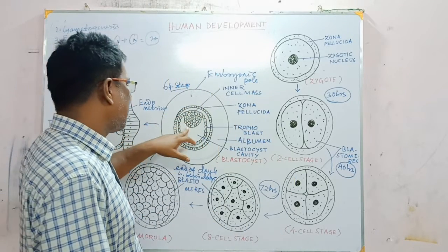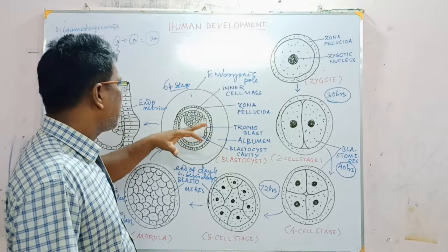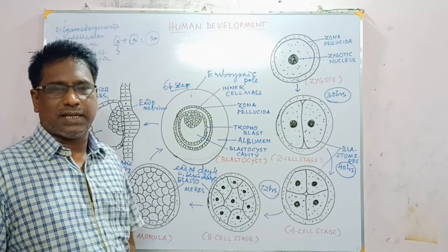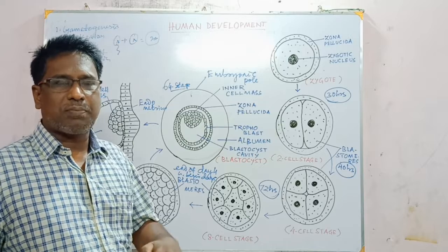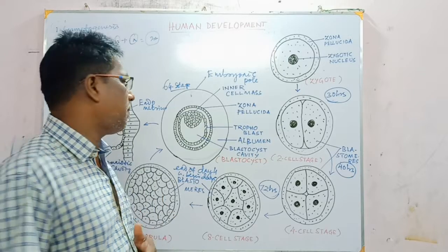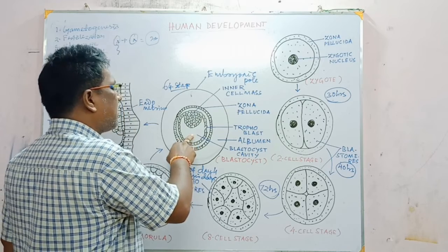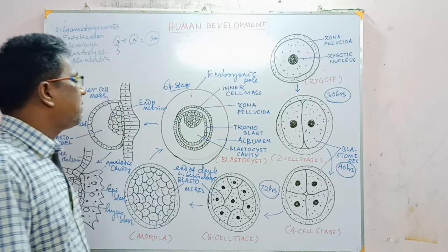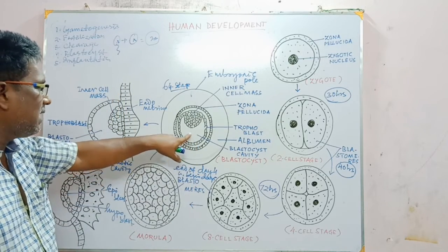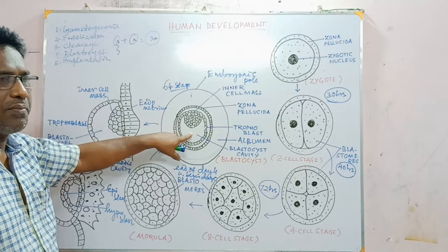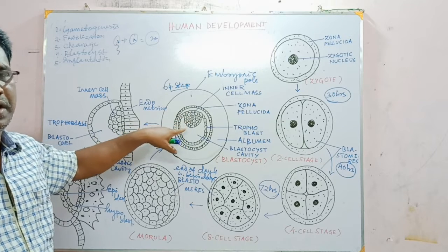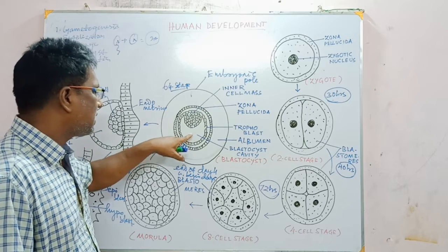This is the inner cell mass, and this is the 64 cell stage which occurs after the 7th day of fertilization. And there is a cavity formed, called the blastocyst cavity or blastocoel, and that blastocyst cavity is filled with a fluid called blastocyst jelly.